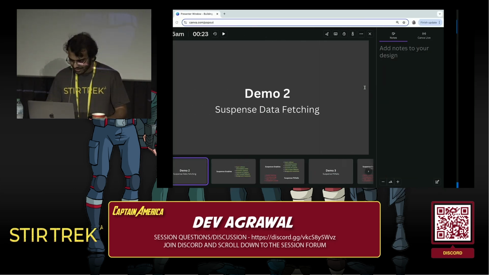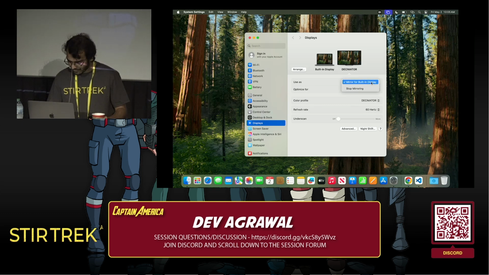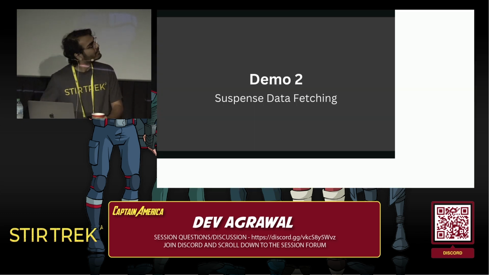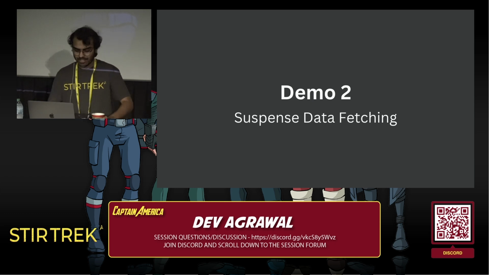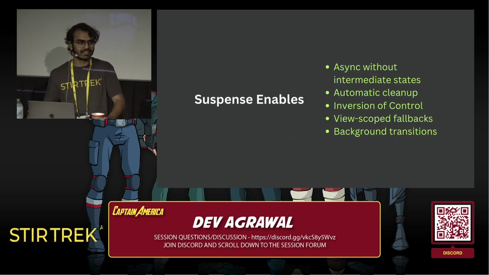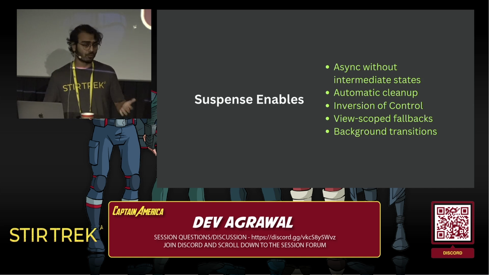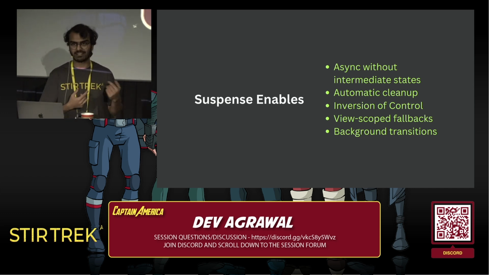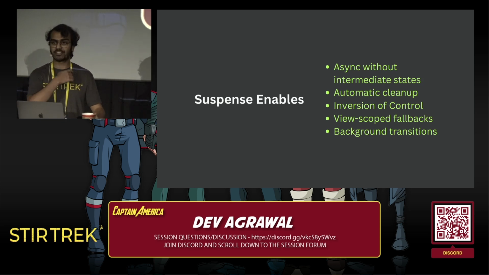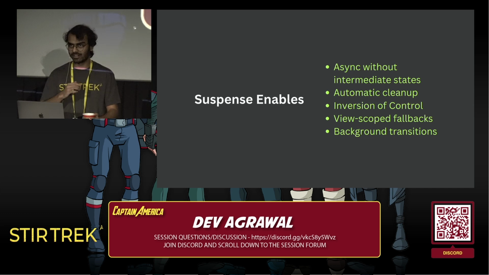OK, what's next? So let's recap what this new suspense model gives us. We get to represent async states without being forced to represent the intermediate states. We also get automatic cleanup of things that we don't need anymore. So if we switch from day 1 to day 3 in our schedule page, it can automatically discard the asynchronous results of day 1 and make sure that we don't see any intermediate state or the wrong state flicker in, or we don't get stuck there.